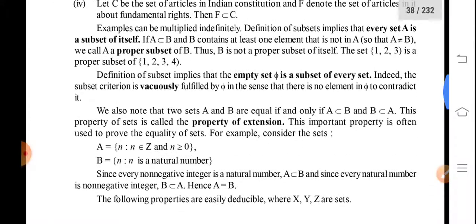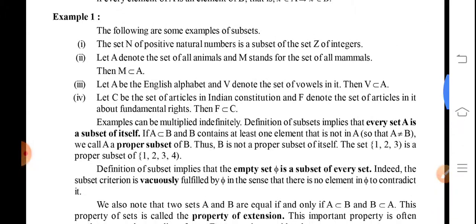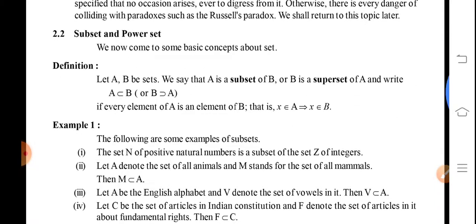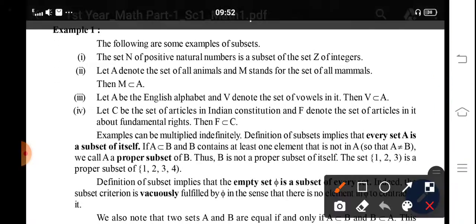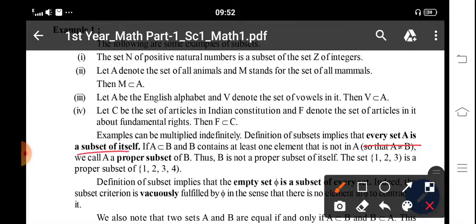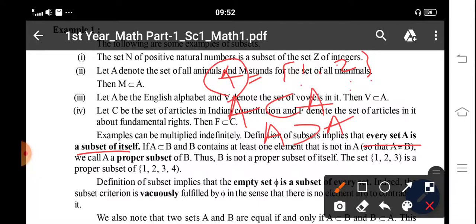So next is the proper subset. Look here. Every set A is a subset of itself. Take a set A, with elements 1, 2. Here we can write A subset A, or A superset A. That means the elements 1 and 2 are also present in the other set A. So a set is a subset of itself.